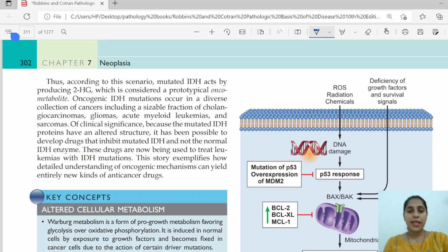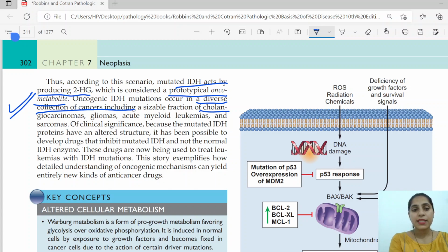According to this scenario, mutated IDH acts by producing 2HG, which is considered the prototypical oncometabolite. So it is an oncometabolite. Onco-IDH mutation occurs in a diverse collection of malignancies. It is seen in many malignancies like cholangiocarcinomas, gliomas, AML, and sarcomas. It is of significance because the mutated IDH proteins have an altered structure.